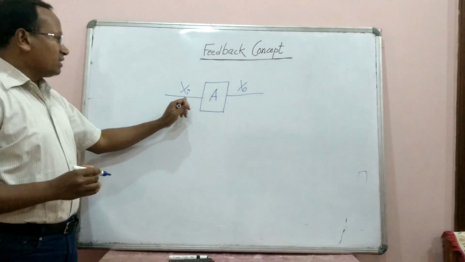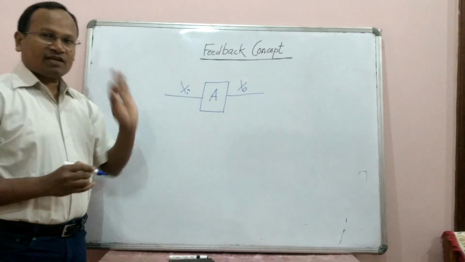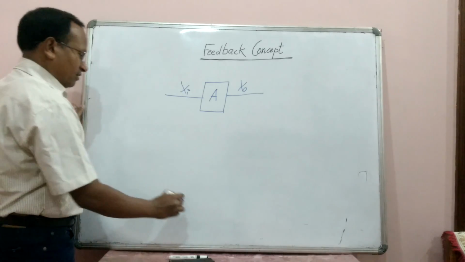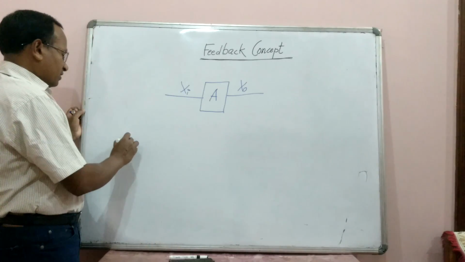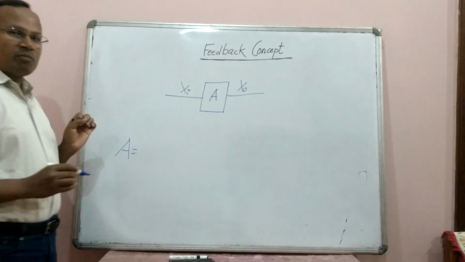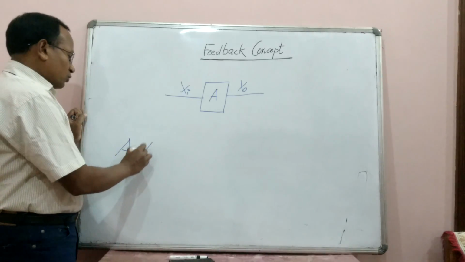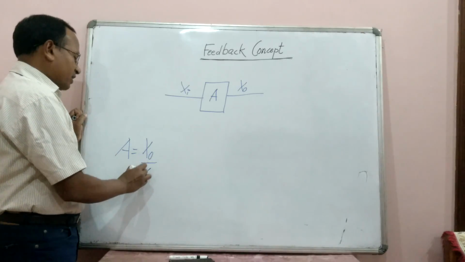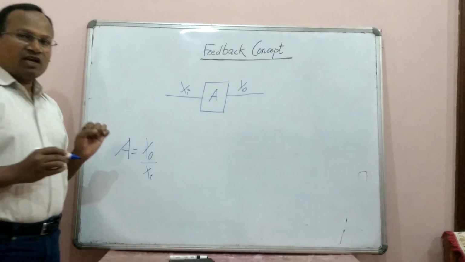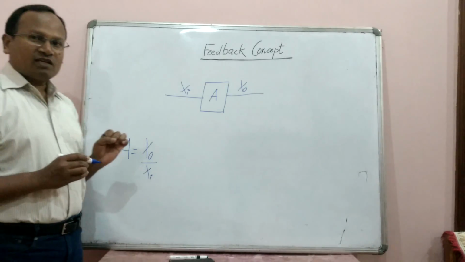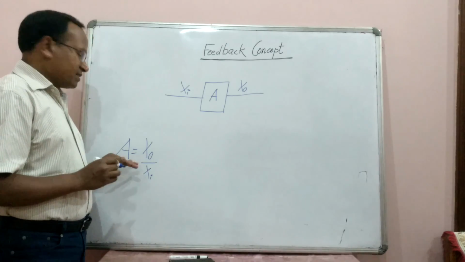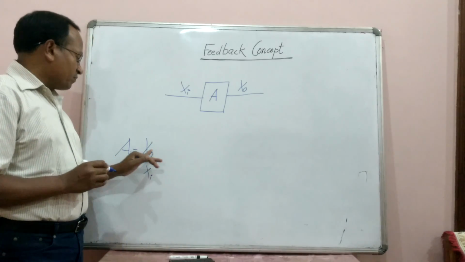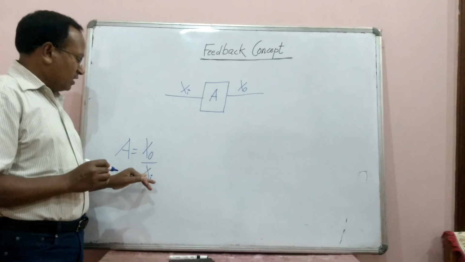So the input signal is Xi, the output signal is Xo. So what will be the gain? Gain, which we write as A, the amplification, is equal to Xo divided by Xi. Xo divided by Xi is the gain, that is the amplifier's gain, where Xo is the output signal and Xi is